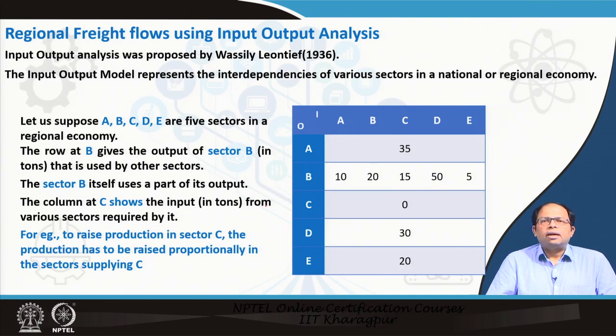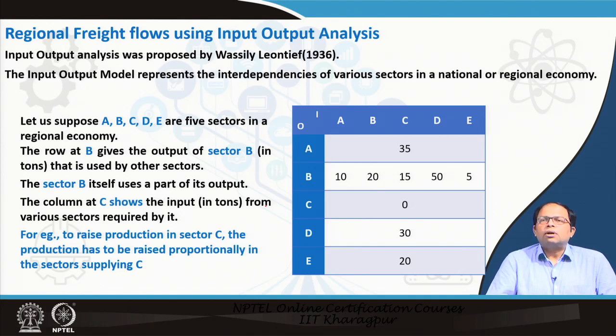Before I go any further, I have to first explain what input output analysis is. It was first proposed by Vasily Leontief, and he got a Nobel Prize for that. He said the input output model represents the interdependencies of various sectors in a national or regional economy. So, this model shows that there is dependence between the different sectors. If I have 10 sectors in the economy, each sector depends on another. That also means that if I want to increase production in one sector, I have to increase production in all the other sectors which contribute to this particular sector.